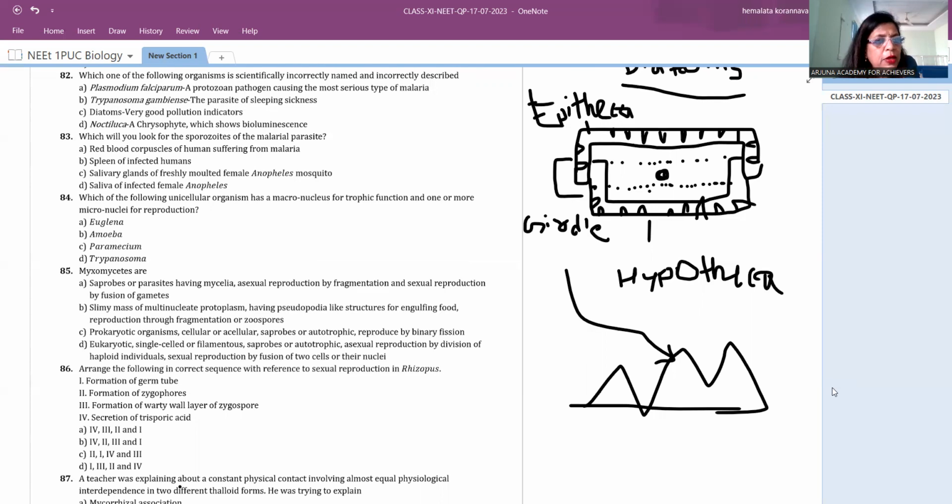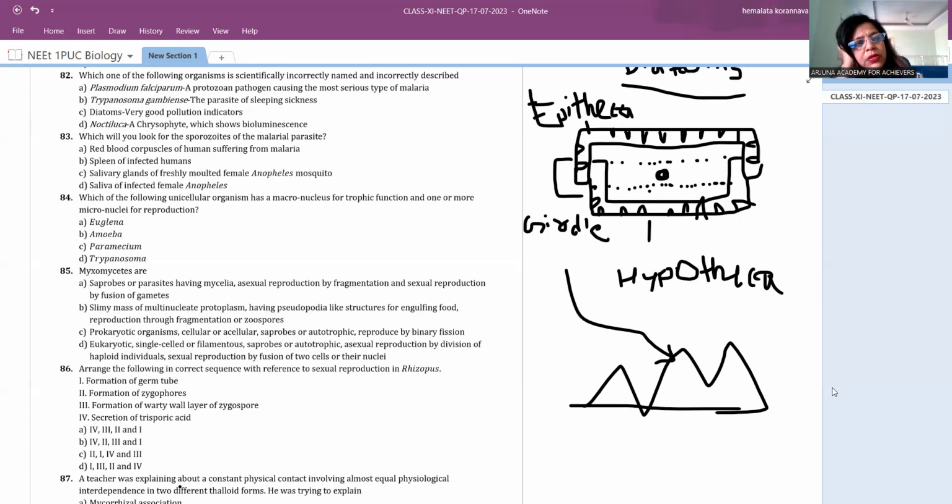The 82nd question. Noctiluca is actually known for bioluminescence. Plasmodium falciparum causes a serious type of malaria, which is right. Plasmodium vivax is the normal malaria, while falciparum is a very problematic malaria, a very serious disorder. Trypanosoma causes sleeping sickness, which is correct. Diatoms are good pollution indicators?